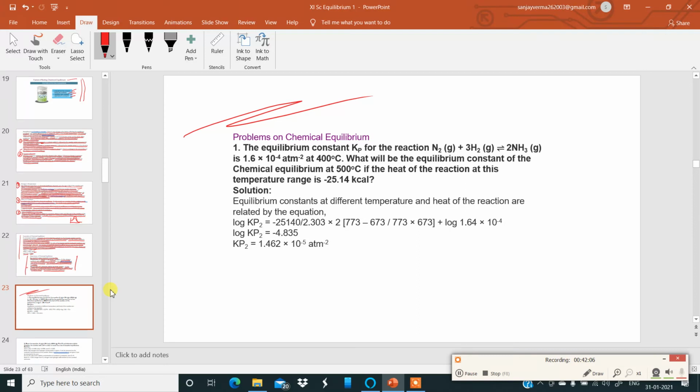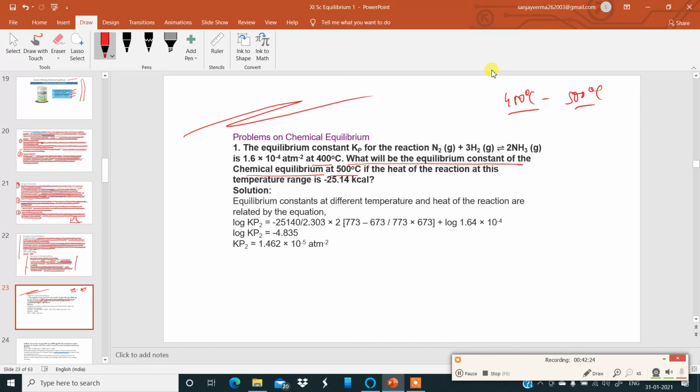It is a gaseous reaction, so Kp. It is given as 1.6 × 10^-4 atmosphere^-2 at 400 degrees Celsius. What will be the equilibrium constant of the chemical equilibrium at 500 when the temperature is changed from 400 degrees to 500 degrees Celsius? Okay.